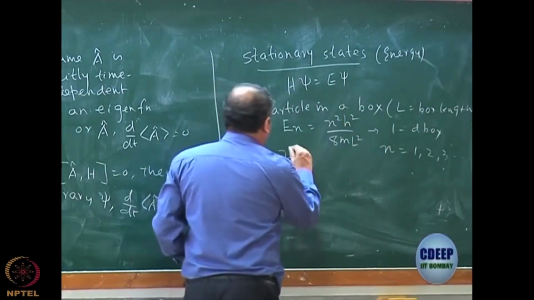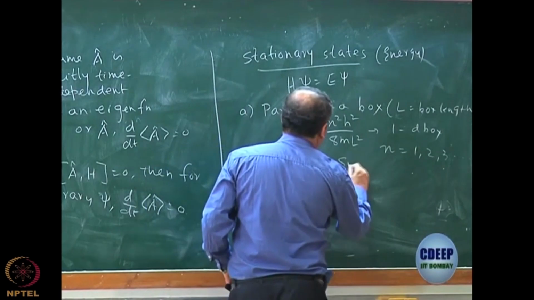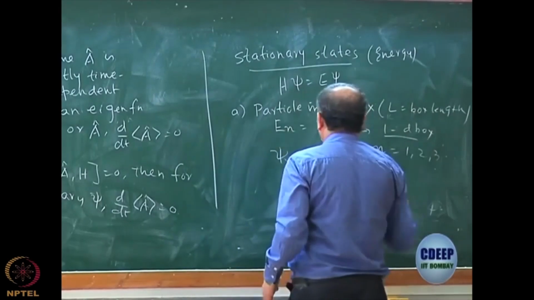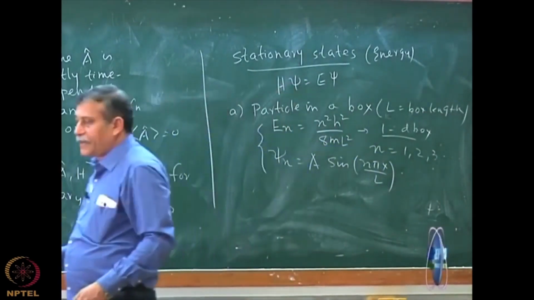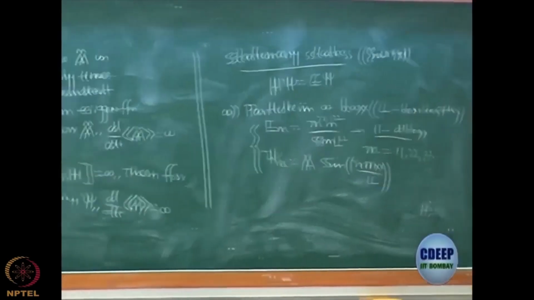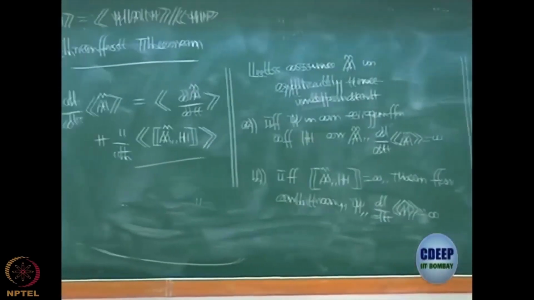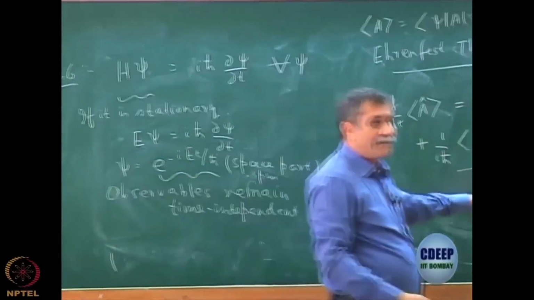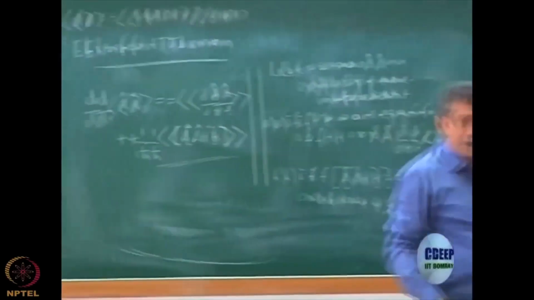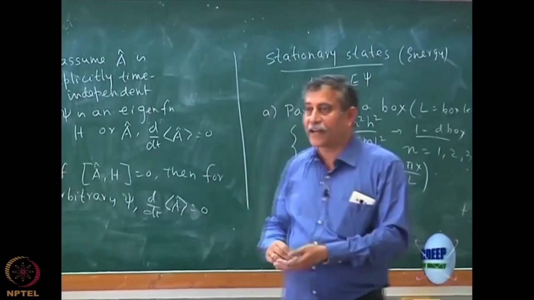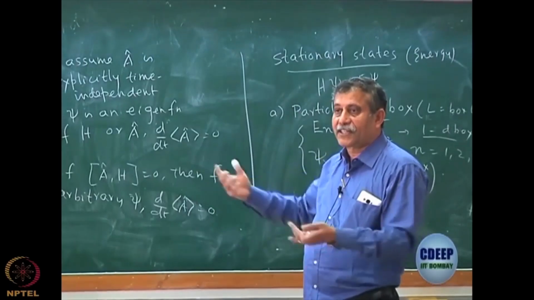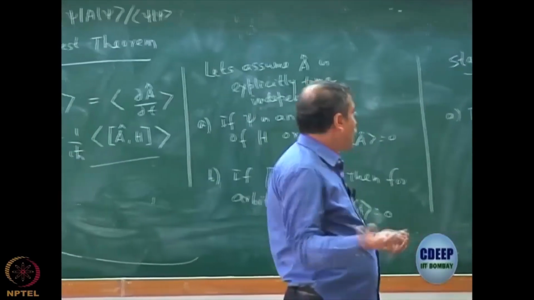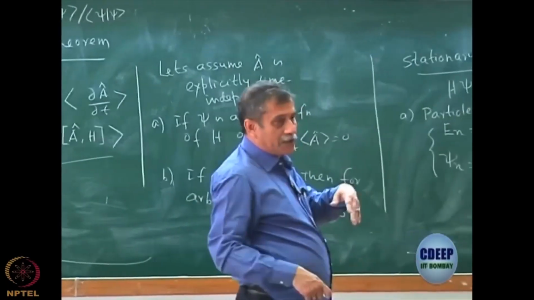And the wave function, for the 1D box, is some constant times sin n pi x over L. So, for 1D box, you can write down the 2D and 3D box trivially by invoking the non-interacting theorem that I stated yesterday. What is the non-interacting theorem? That if your Hamiltonian is sum of 2 operators or 3 operators, wave function is a product. Of course, for electrons they will become antisymmetrized product, that is a different matter, but right now there is only a single particle. So, it is just a product of x, y, and z direction. Energy is a sum. So, basically you invoke the same non-interacting theorem and you can generate the total wave function.